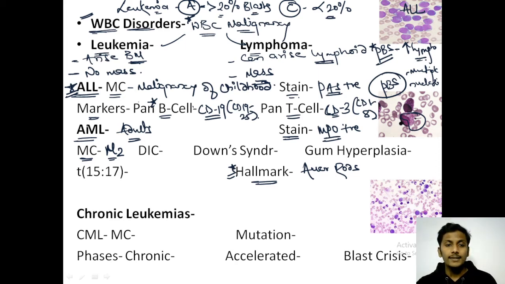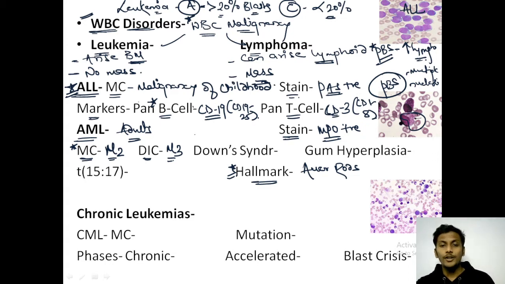Important. Next, they can ask which among the types of AML is commonly associated with DIC, disseminated intravascular coagulation. We have studied this earlier. The most common type of AML associated with DIC is M3 AML, also known as acute promyelocytic leukemia.